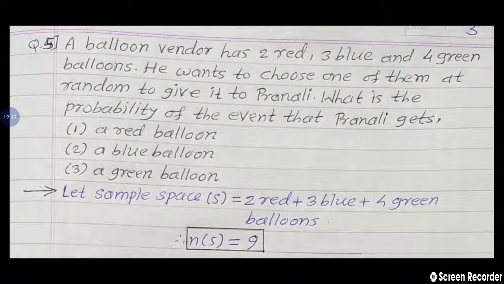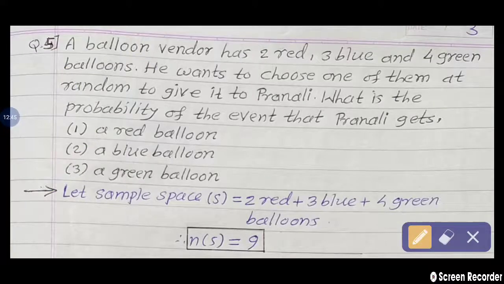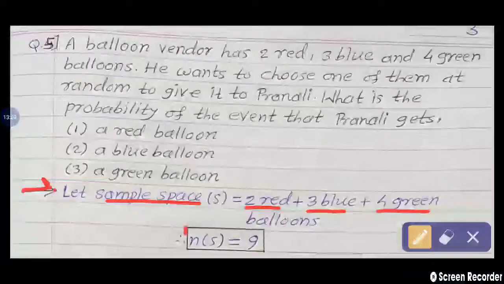So first of all, after reading the question, we get the knowledge of how many balloons there are in total. So we initially write the sample space. Let sample space S be equal to, how many total balloons? 2 red balloons plus 3 blue balloons plus 4 green balloons. So 2 plus 3 plus 4 is equal to 9.